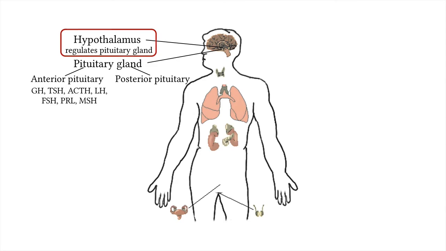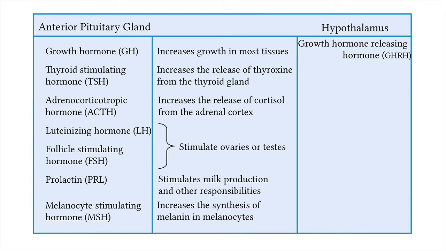Remember that the hypothalamus regulates the pituitary gland. One hormone it releases is growth hormone releasing hormone. Can you guess what this hormone encourages the pituitary gland to do? Of course, it stimulates the anterior pituitary to secrete growth hormone. The hypothalamus also secretes corticotropin-releasing hormone, which stimulates the anterior pituitary gland to release adrenocorticotropic hormone.